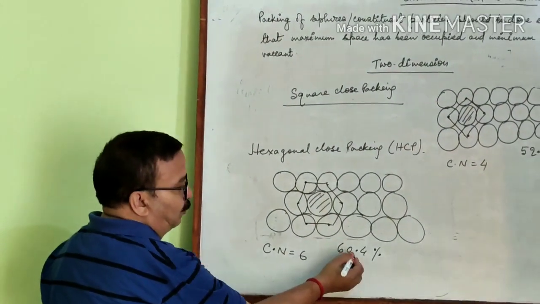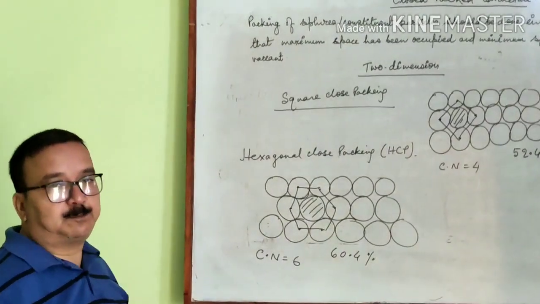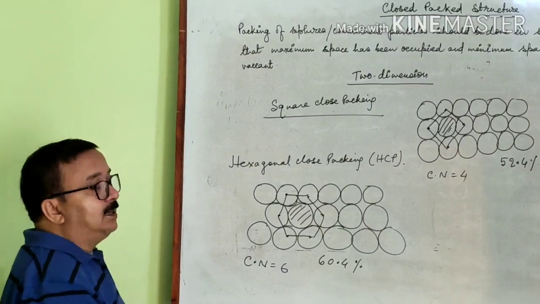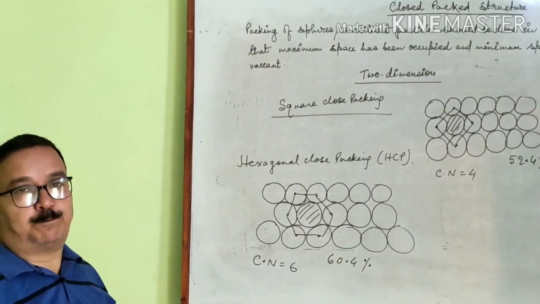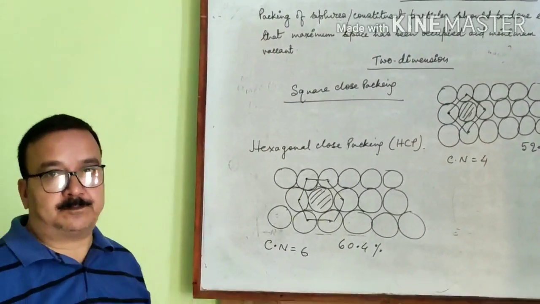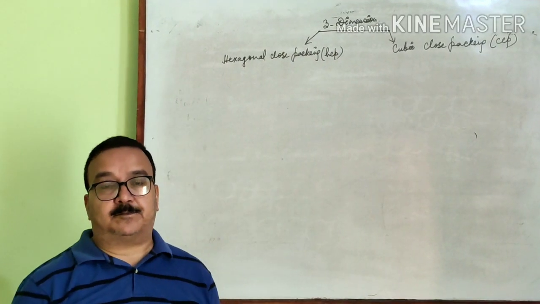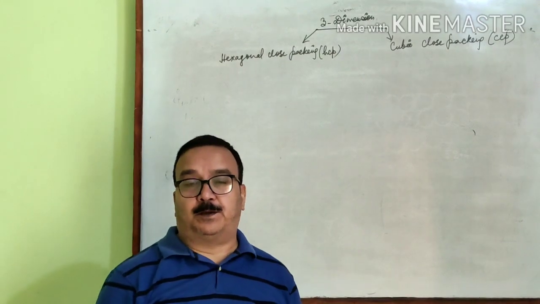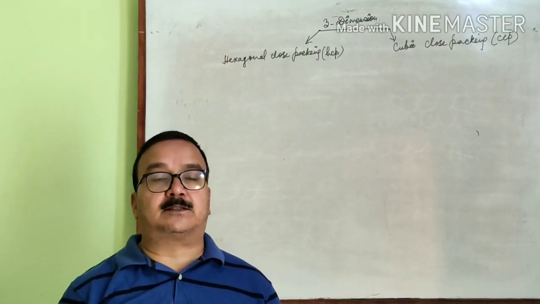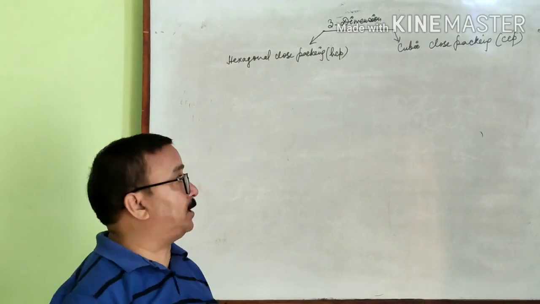Since 60.4% of the space is occupied, hexagonal close packing is a more efficient mode of packing than square close packing in 2 dimensions. Next is packing in 3 dimensions. It is a very important topic, and questions come in your board exam as well as competitive exams from this topic.